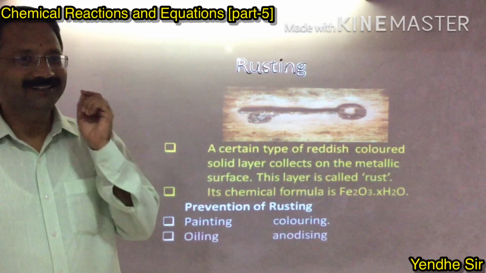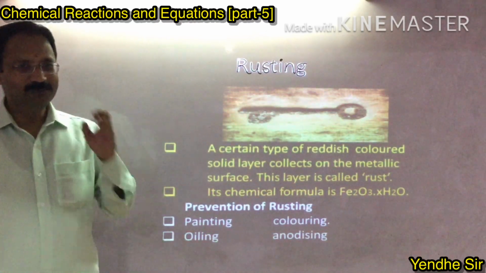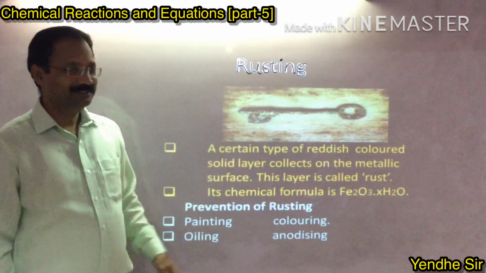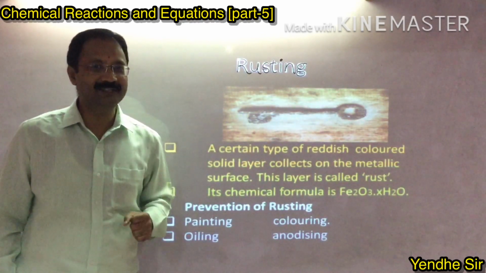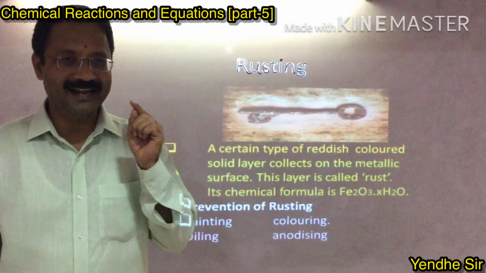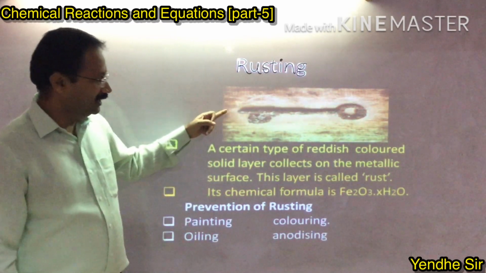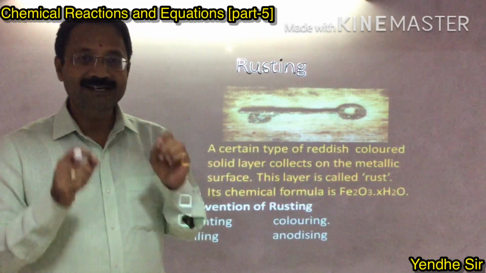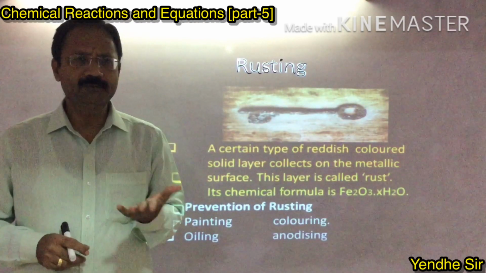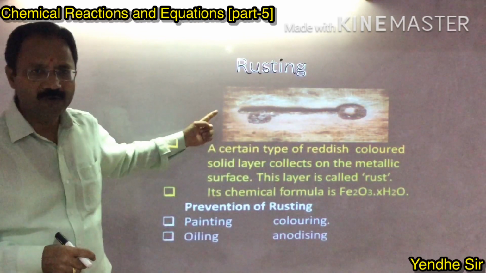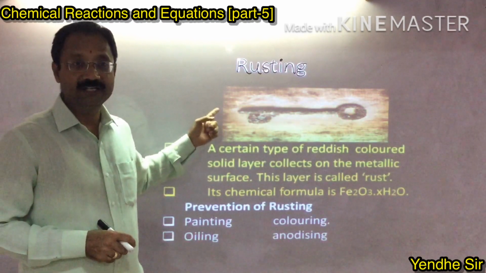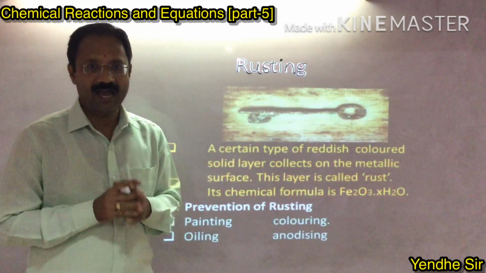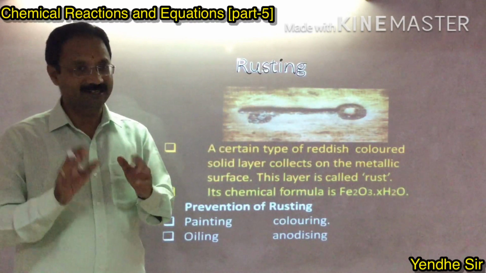Let's see the rusting. You have heard this word many times. See the diagram? This is the diagram of a key. Which color is there? Yes, a reddish colored solid layer on this key. This is nothing but a rusting. So what do you mean by rusting? A certain type of reddish colored solid layer collects on the metallic surface, and this is called a rust.